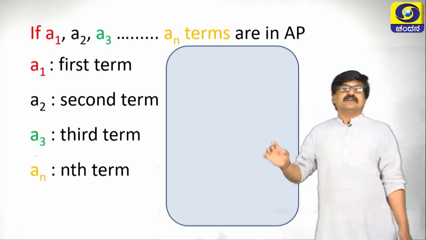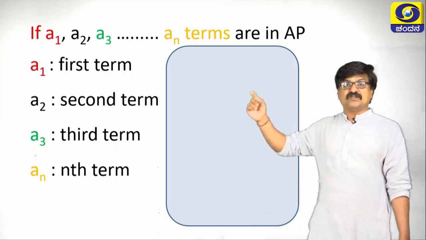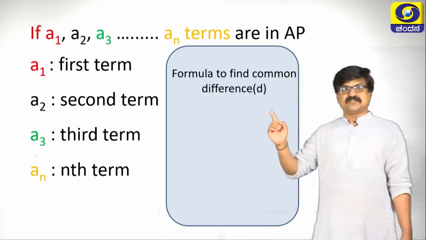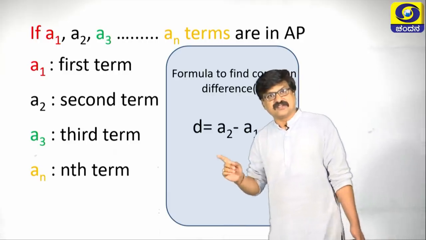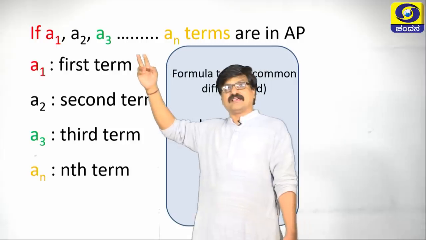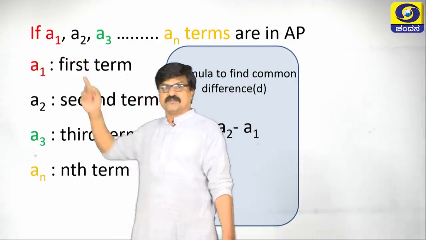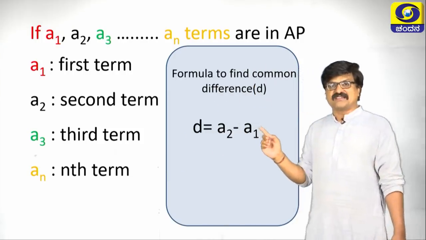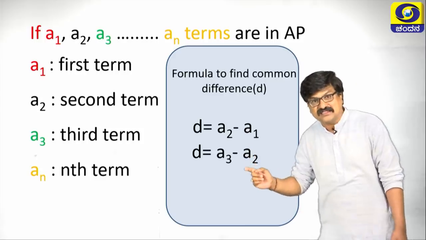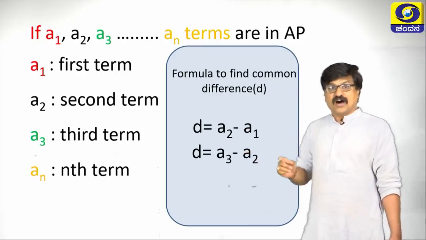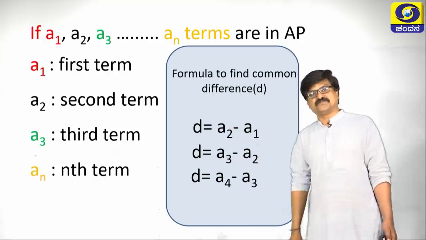Suppose these terms are in AP, then what is the value of the common difference? The formula to find the common difference: D is equal to, as we already know, the difference between any two consecutive terms. I am going to take it as A2 minus A1, or else we can write D as A3 minus A2, or it may be A4 minus A3 also.